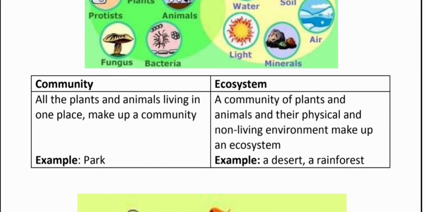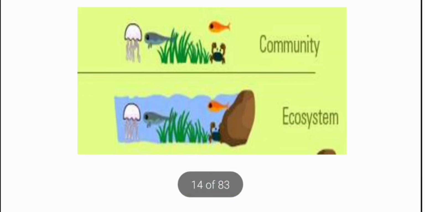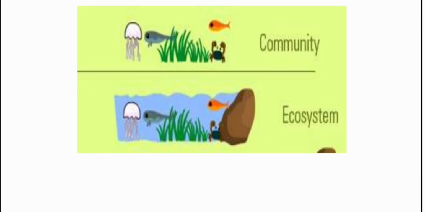Example, deserts and rainforest. Students, this is a community. You can see here in the community, plants, animals, all are included. And in the ecosystem, you can see fish live in the water. They can take oxygen from the water. They swim in the water. It means they have interaction with their environment. So this is our ecosystem. Keep it in mind, ecosystem is the interaction between the organisms and their environment: what they take, what they release. And the community is a combination of all plants and animals.